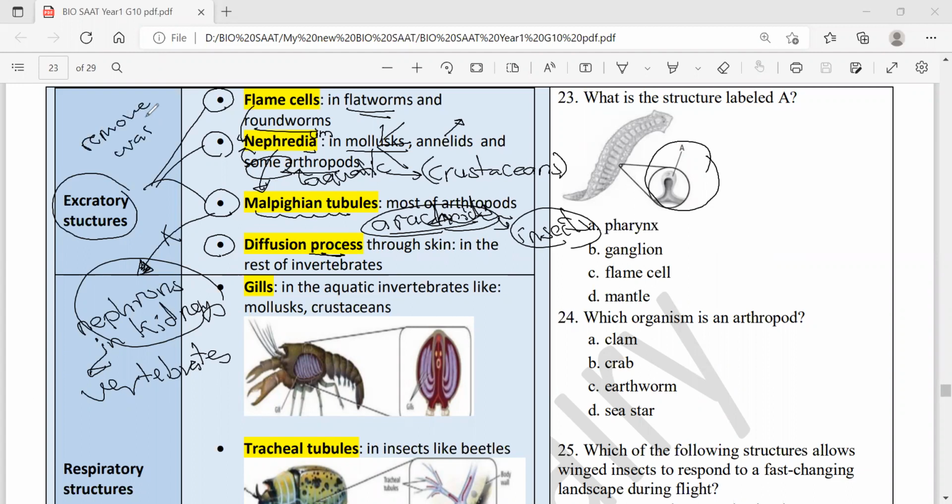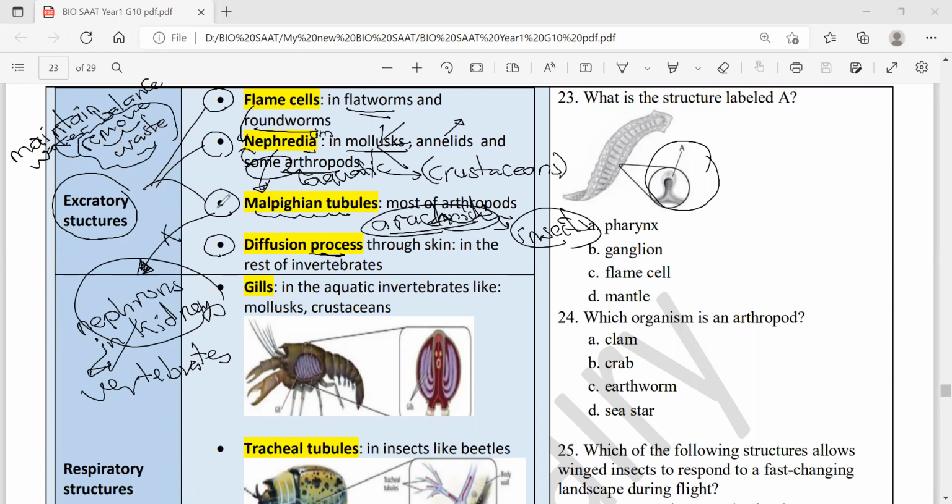And you know what? You can say to maintain homeostasis, and also while removing the waste, they maintain water balance. This is the primary function of the excretory structure. Even the kidney in humans, in all vertebrates, all function in one primary way: maintaining water balance. Yeah, this comes first, and at the same time, they remove waste.